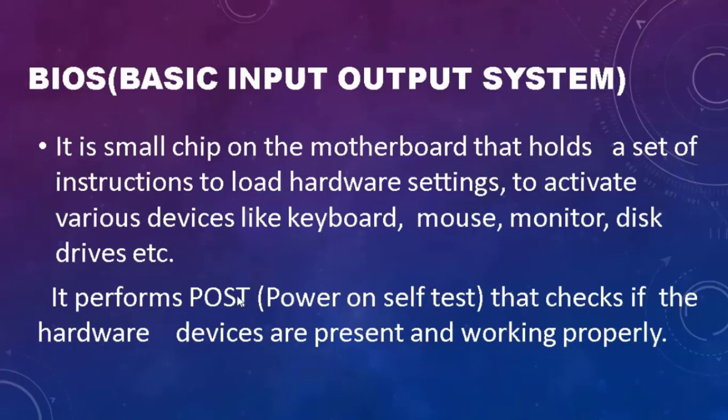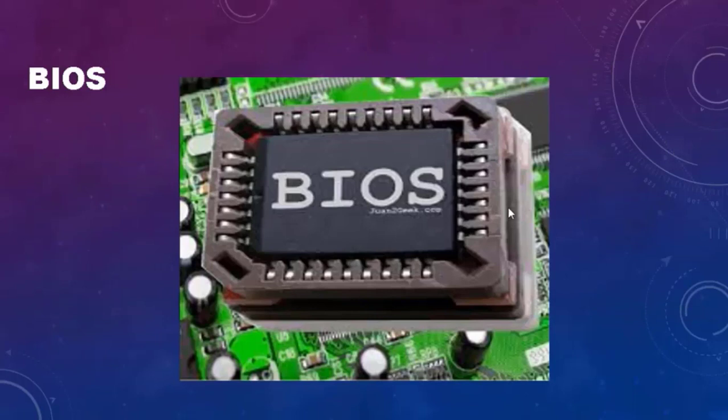BIOS. BIOS is the basic input-output system. It is a small chip on the motherboard that holds a set of instructions to load hardware settings. It is also used to activate various devices like keyboard, mouse, monitor, disk drives, etc. It is also used to perform a test called POST, that is power on self test. This test will check if the hardware devices are present and working properly. You can see the image of the BIOS over here. This component is mainly used in order to check whether the hardware devices are present and whether they are working properly.